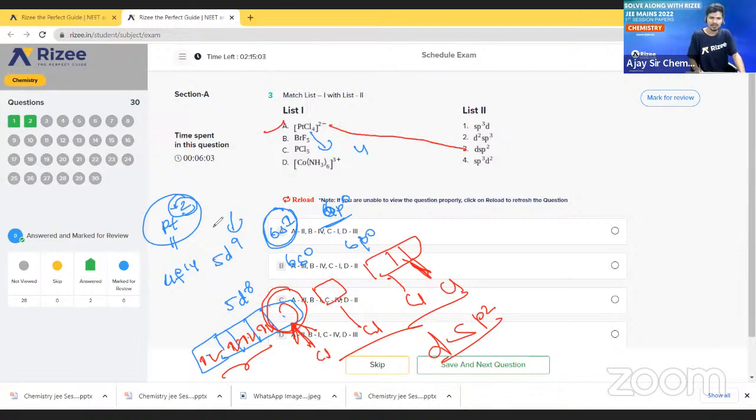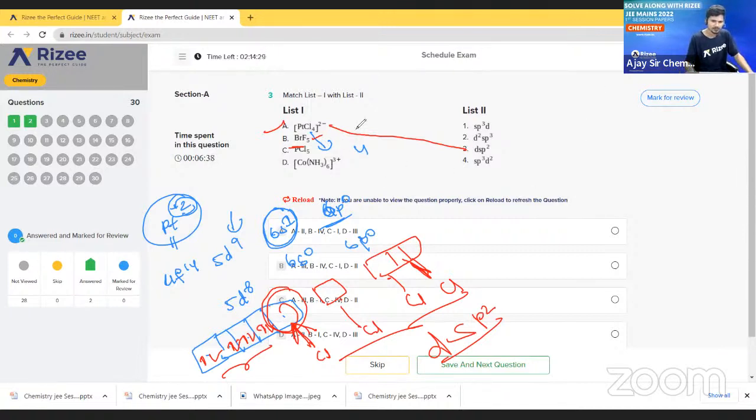Okay, is it clear? Next, what is the hybridization of BrF5? Yes, I am solving the first session of JEE, 24th, 20 questions. Just simple, through the hybridization formula we can find it. Tell me, what is the hybridization?